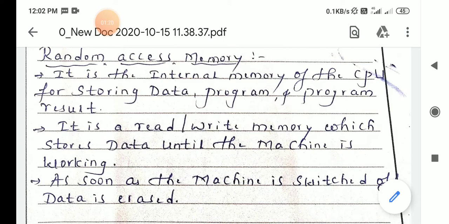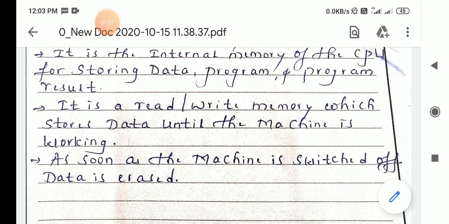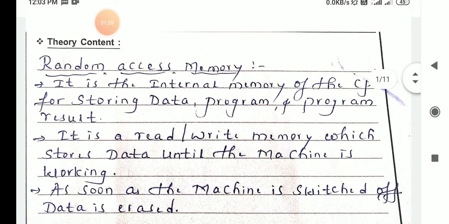Random access memory is the internal memory of the CPU for storing data, programs and program results. Second point, it is a read or write memory. You can read or write the memory, which stores the data until the machine is working. As soon as the machine is switched off, data is erased, which means the data will be deleted. That is RAM, the random access memory.